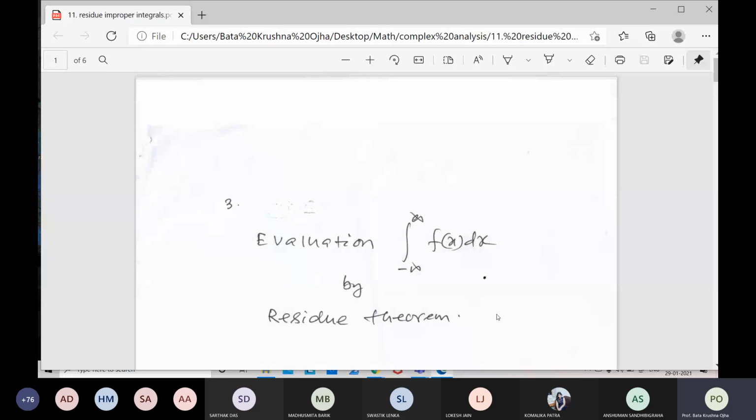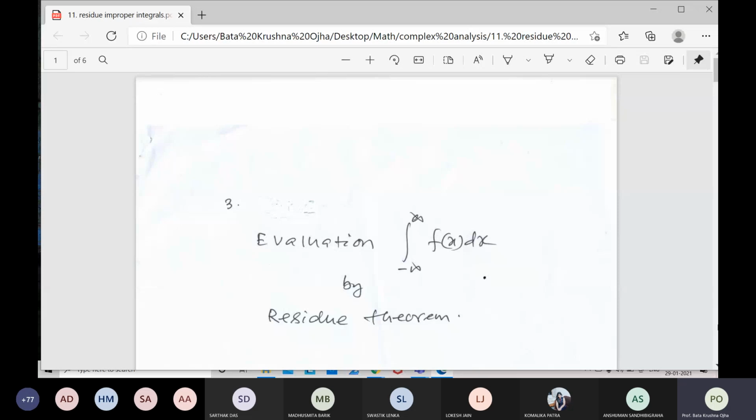If either a or b is infinity, or both are infinity, then that integral is called an improper integral. Now we are going to evaluate that type of integral by using the Cauchy residue theorem.